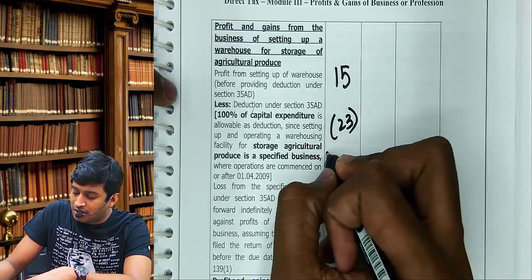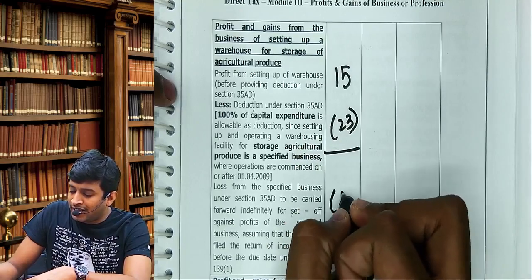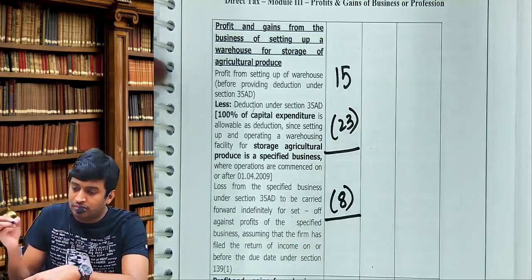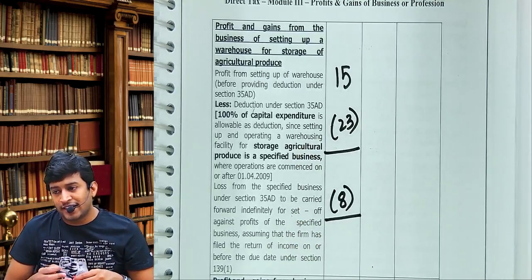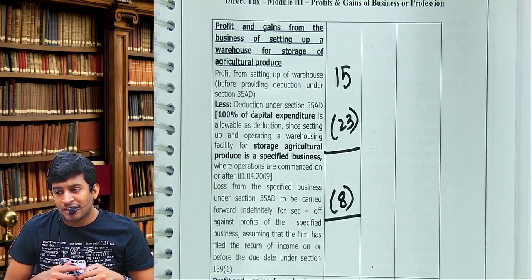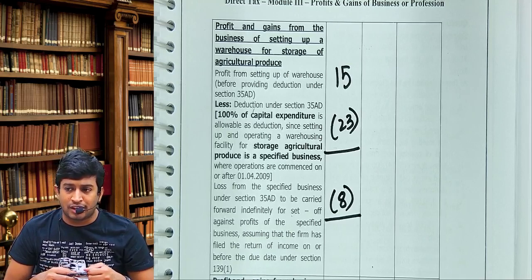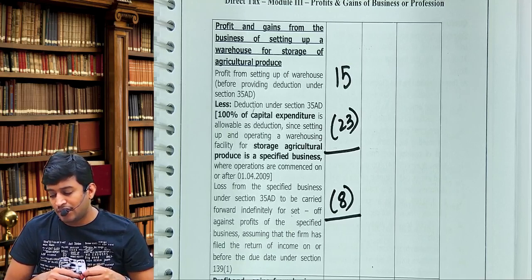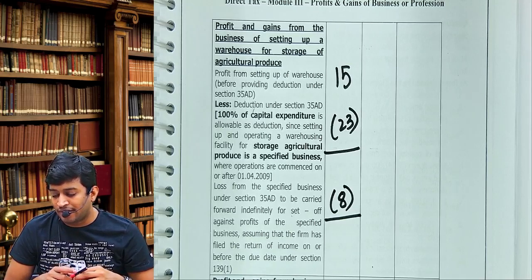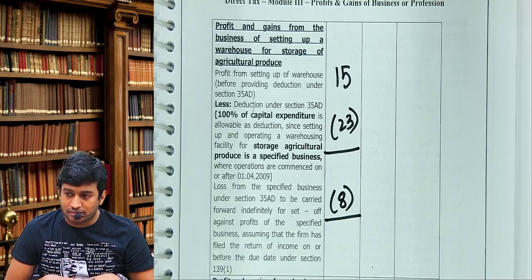How much is loss? You will write in the first column only. If you write in the second or third column, it means you are setting off with other businesses, which is not correct because it can be set off only with specified business. Am I very clear till here?